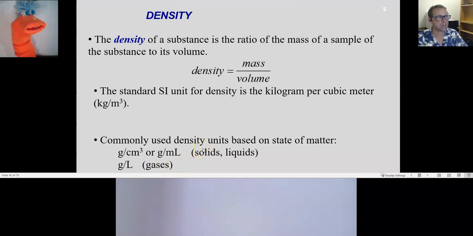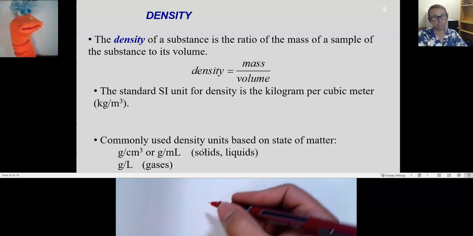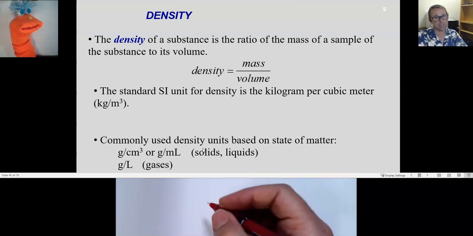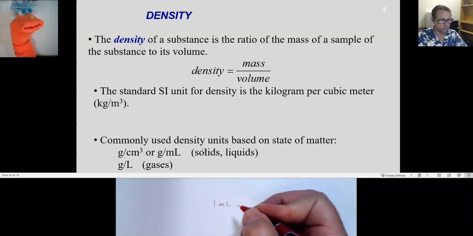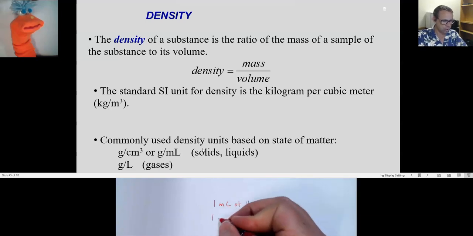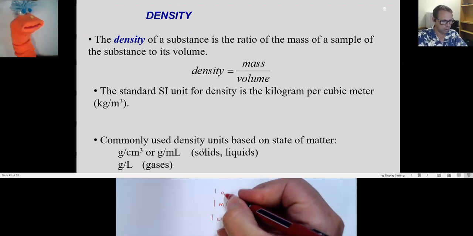All right. The density of water. Do you remember what the density of water is? Should I know that? Well, we talked about it last time. We didn't. We only lightly referred to it as density, but we said that 1 milliliter of water, which is equal to 1 centimeter cubed of water, had a mass of 1 gram.